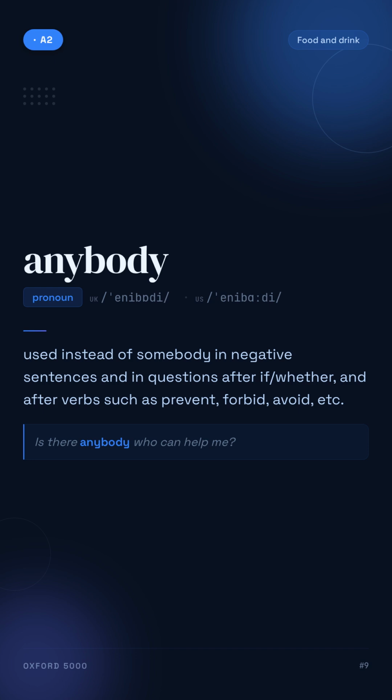Anybody. Used instead of somebody in negative sentences and in questions after if, whether, and after verbs such as prevent, forbid, avoid, etc. For example, is there anybody who can help me?